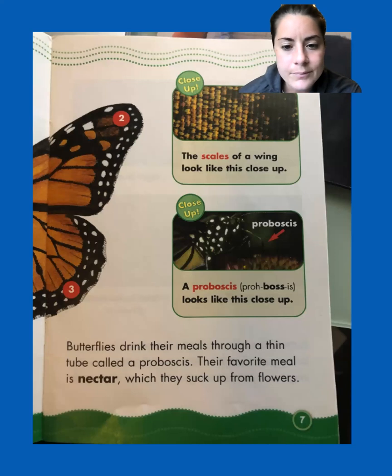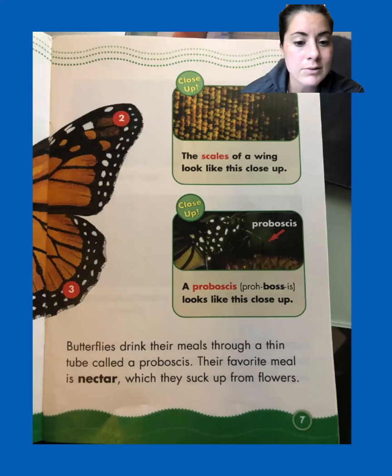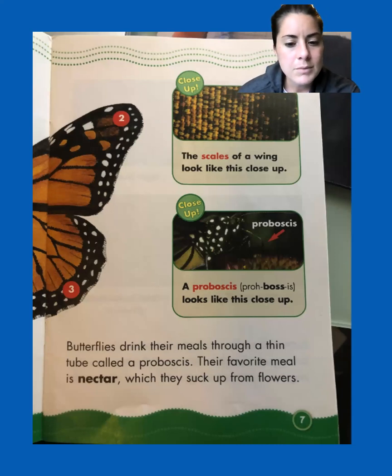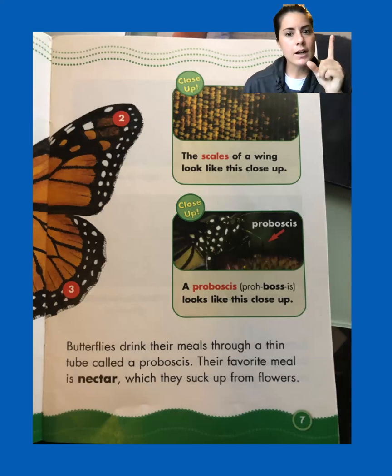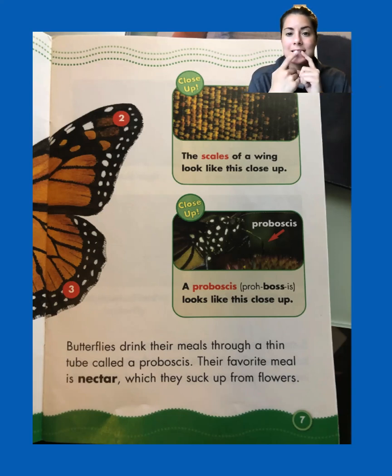And, oh boy, that is a big word, and I think it's in the glossary. Proboscis looks like this close up. And you might be thinking, what's a proboscis? I'm thinking that too. Let's read to find out. Butterflies drink their meals through a thin tube called a proboscis. Oh, proboscis to me kind of is like their tongue, like their straw. Their favorite meal is nectar, which they suck up from flowers. In the book we read yesterday, they talked about how they suck the nectar, but they didn't tell us how. This book is telling us it's called a proboscis. It's like their tongue or their straw that comes out of their mouth, and that's how they suck it up. Interesting.